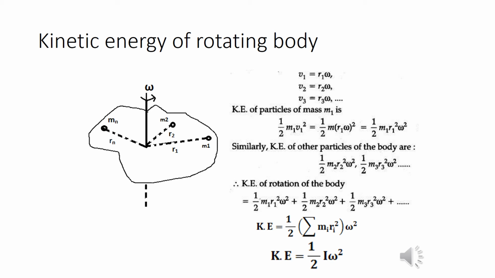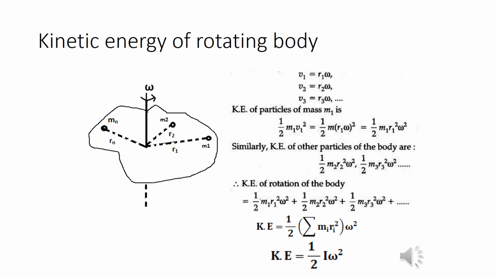So the kinetic energy of the particle of mass m1 is half m1 v1 square. Substituting v1 equal to r1 omega, we get kinetic energy equal to half m1 r1 square omega square. Similarly, the kinetic energy of the other particles of the body can be written as half m2 r2 square omega square, and so on.